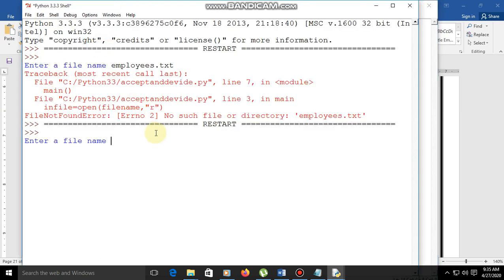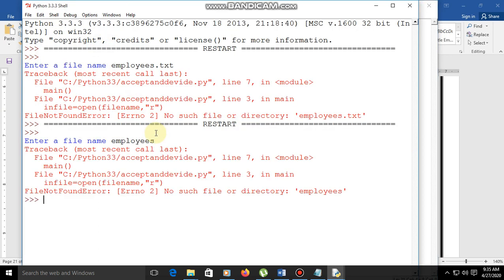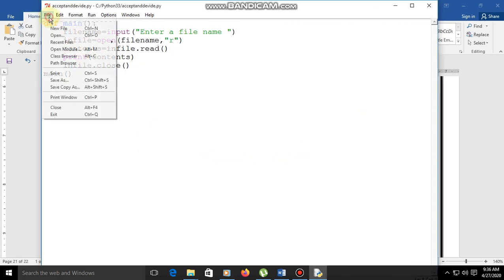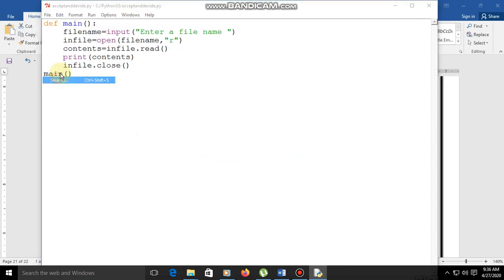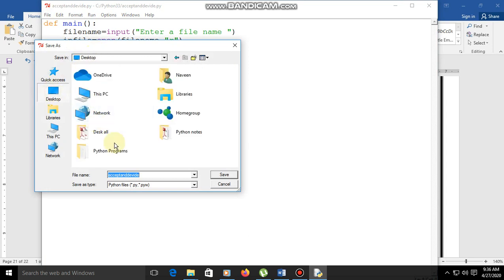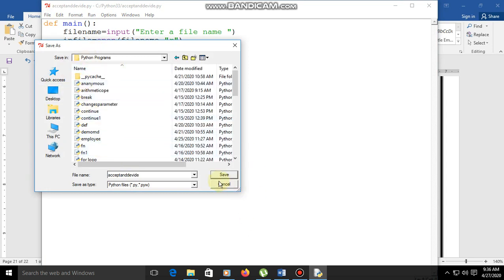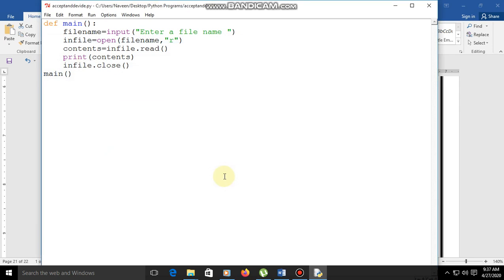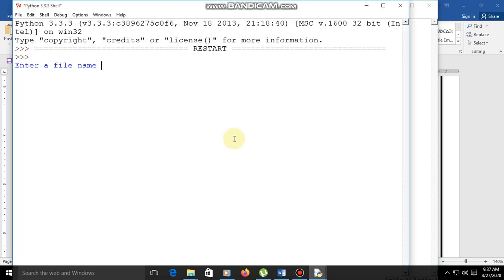Run module employees. You have to save this file. So we saved in Python 3.3, but you have to save in this dot py, save. Let us check. Run. Enter a file name, employees dot txt. That is our output, right?